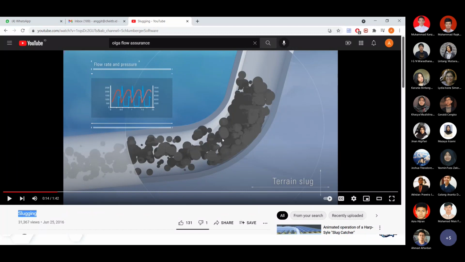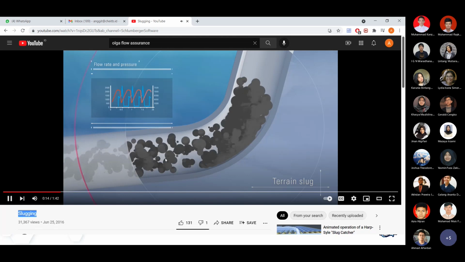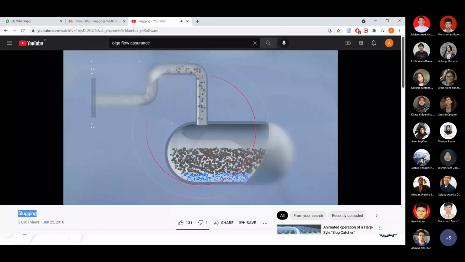That means it's dynamic, not steady state. Sometimes it cannot flow to the top, so the well keeps producing 10,000 barrels per day, but the receiving facilities or the platform may not receive the same 10,000 barrels per day, or even zero at some time, because it's accumulated at the pipeline. Where liquids build up and they can't be lifted.